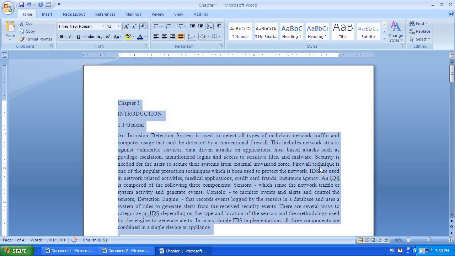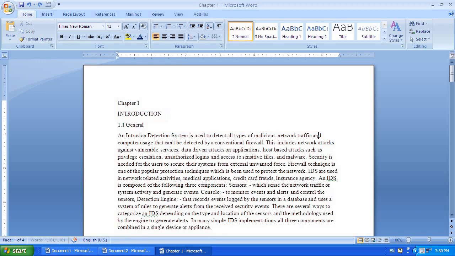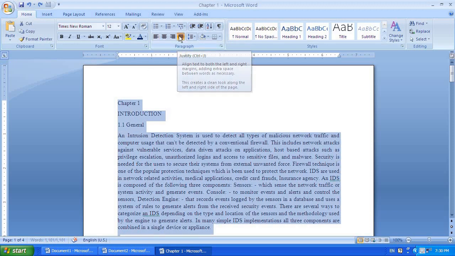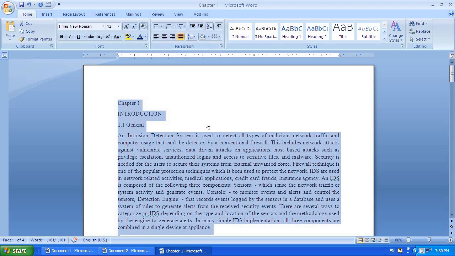Previously it was something like this. Here you can see the text ends here, one line goes a little bit far away, another comes a little bit inside. If you select everything again using Ctrl A and press this, everything will get justified. Okay, this is the second alignment.